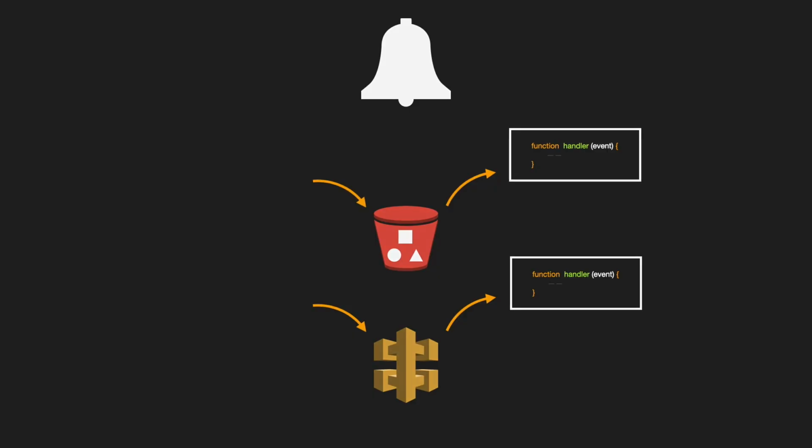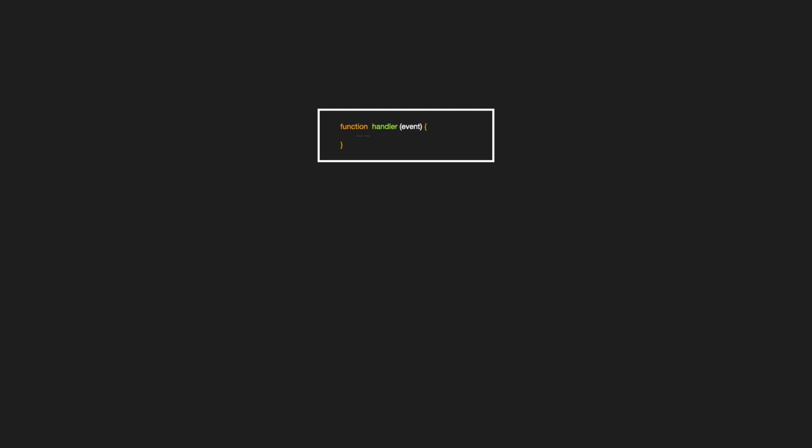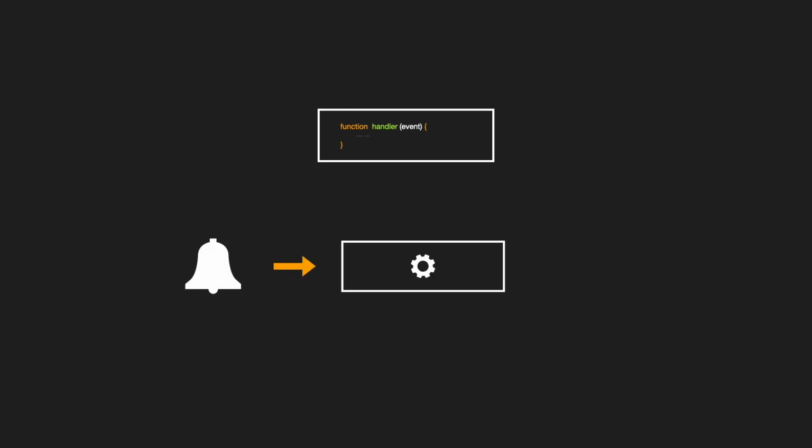Now let's understand how AWS Lambda is actually running your function code. You have configured this function for a particular event. Once that event occurs, Lambda will first spin up the environment. For understanding purposes, if you are familiar with EC2, let's say Lambda will spin up an EC2 instance. It will load your code on that instance, and finally it will execute your code. Once your Lambda function execution is done, it will destroy the instance.